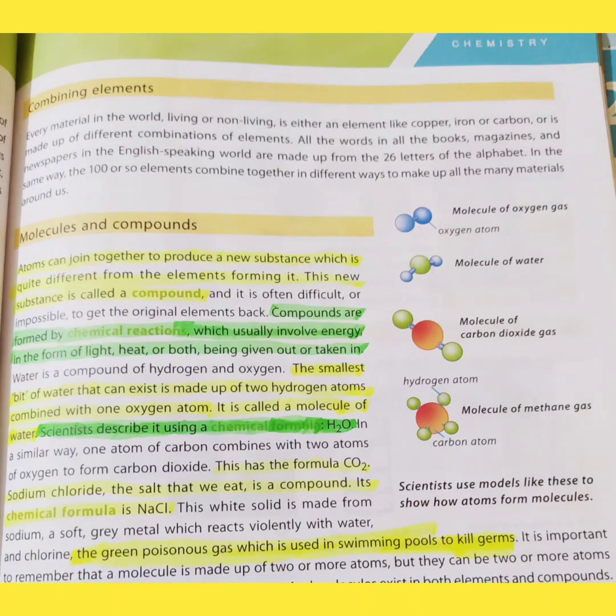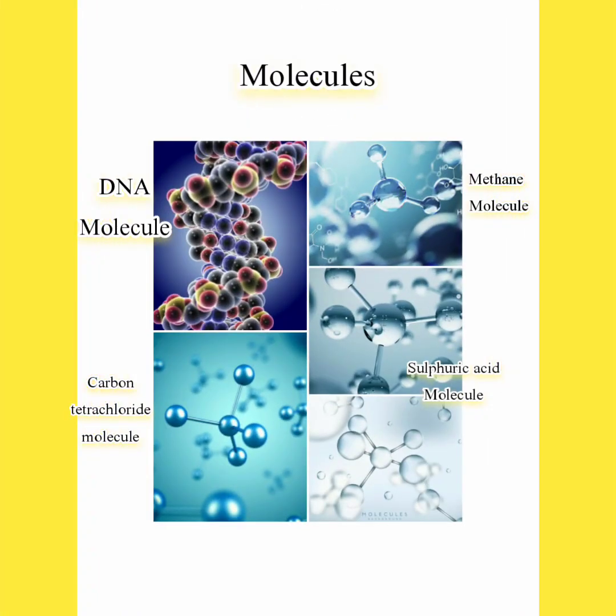One more molecule is shown, that is on third number. It is the molecule of carbon dioxide gas. It has one carbon atom and two oxygen atoms. Okay, no sodium chloride formula is shown, but the explanation is written. Salt is made of sodium and chlorine elements and it is called sodium chloride. Sodium chloride is white salt made of sodium, a grey metal, and chlorine, a poisonous green gas.